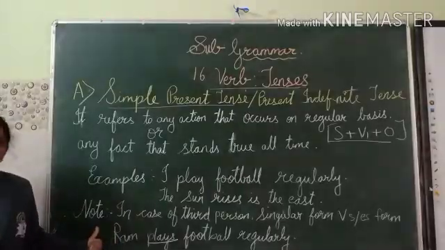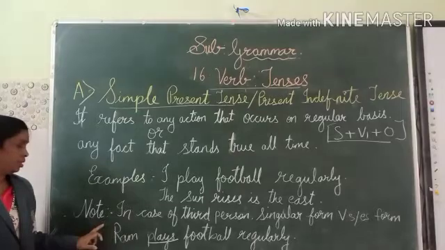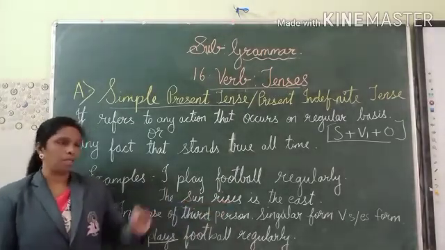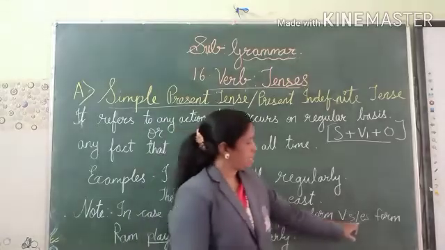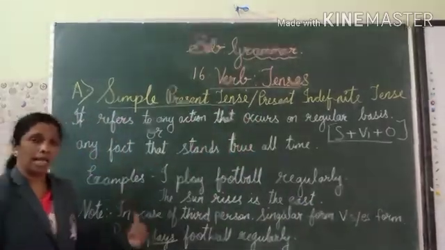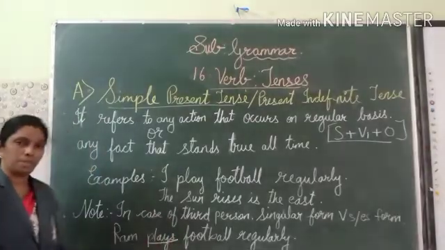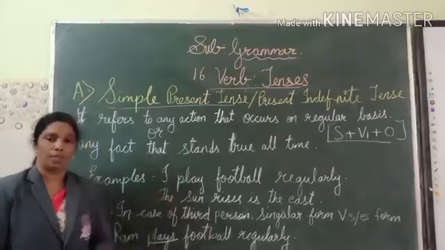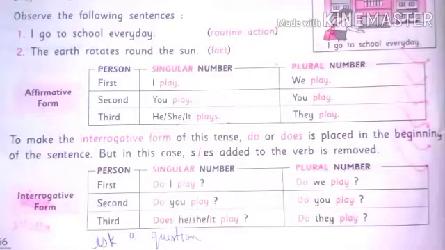Note 1. In case of third person singular form, we can use s or es with the verb for the third person. For example, Ram plays football regularly. Observe the following sentences.